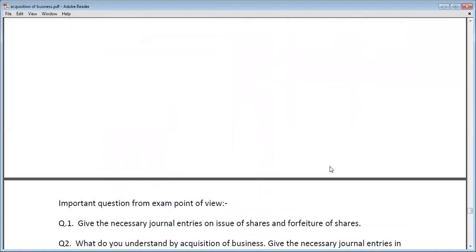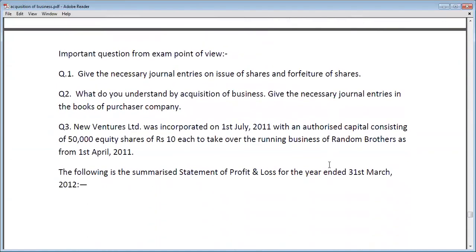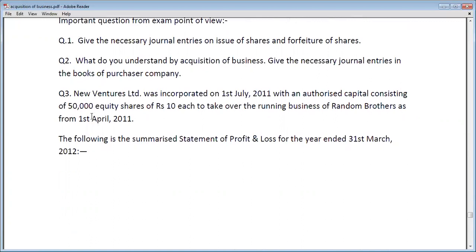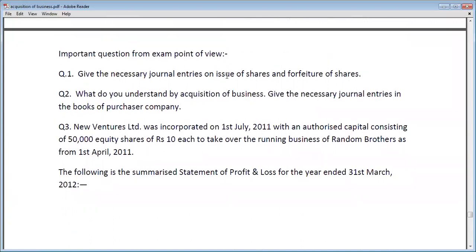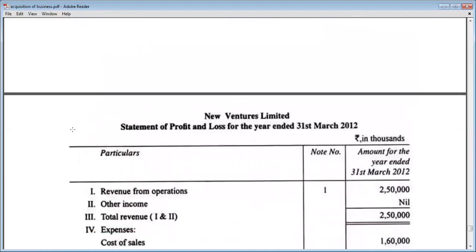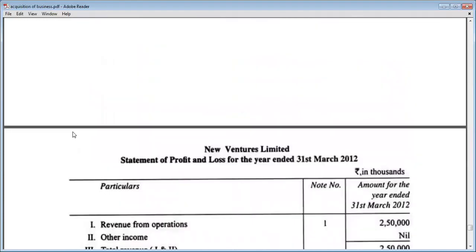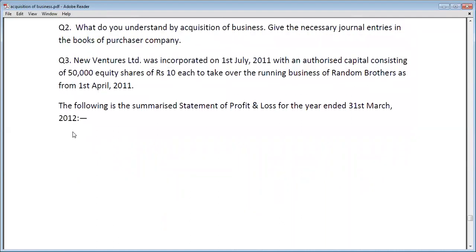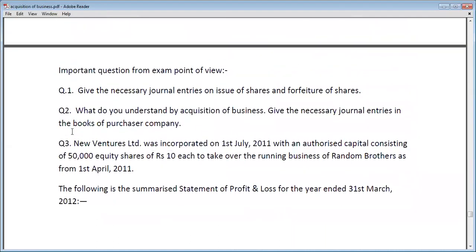Here, all the topics of the first unit are completed. So let's see some important questions from the exam point of view. These three are the important questions from the first unit. First, give the necessary journal entries on the issue of shares and forfeiture of shares. What do you understand by acquisition of business? Give the necessary journal entries in the books of the purchaser company. And here is a practical question on profit prior to incorporation and post-incorporation. So this is all about your first unit. In the next lecture, we will start the second unit of our syllabus.